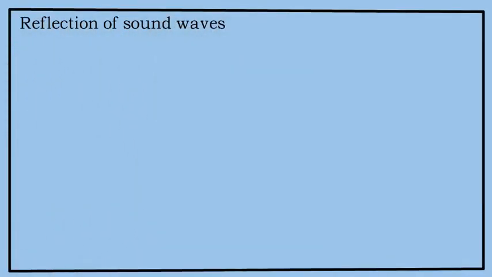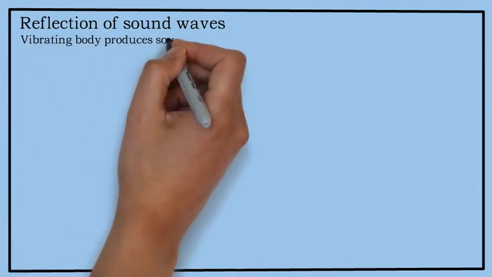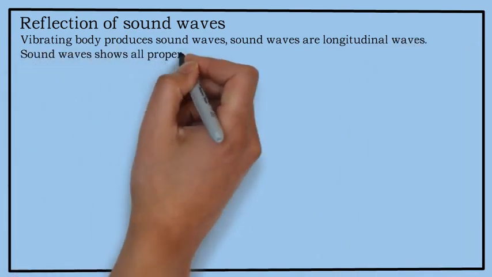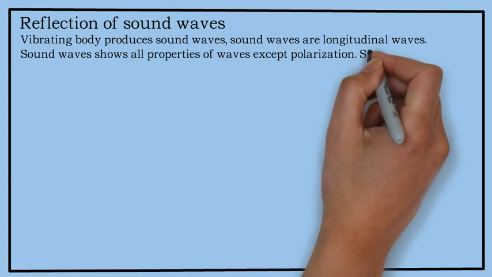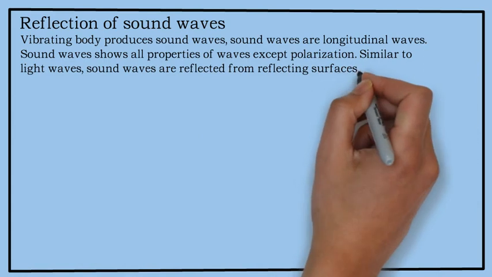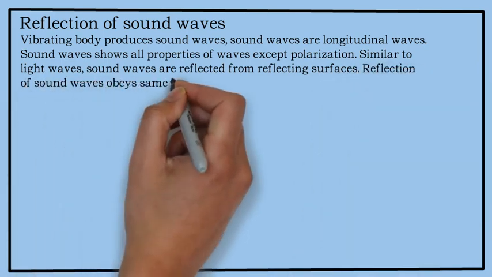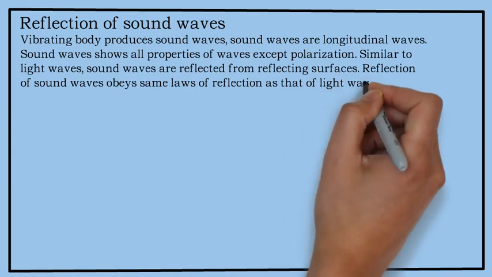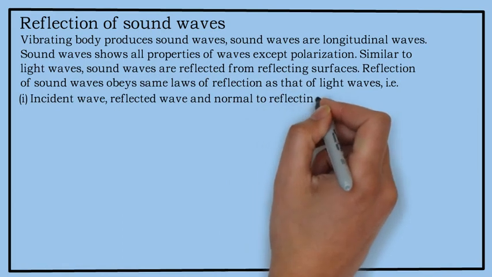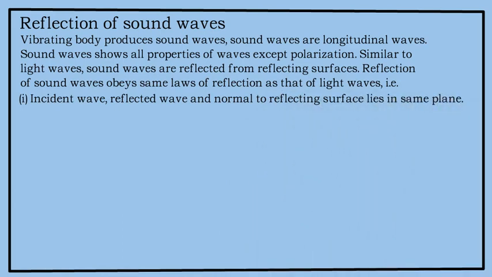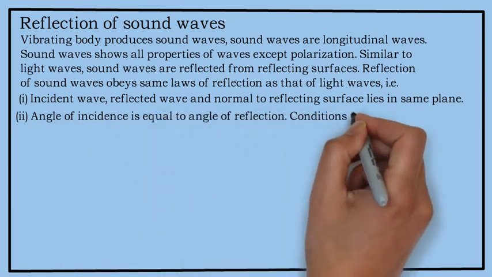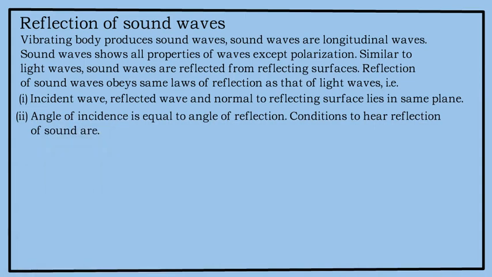Reflection of sound waves. Vibrating body produces sound waves. Sound waves are longitudinal waves. Sound waves show all properties of waves except polarization. Similar to light waves, sound waves are reflected from reflecting surfaces. Reflection of sound waves obeys the same laws of reflection as that of light waves, that is, number 1, incident wave, reflected wave and normal to the reflecting surface lie in the same plane. Number 2, angle of incidence is equal to angle of reflection. Conditions to hear reflection of sound are: A.